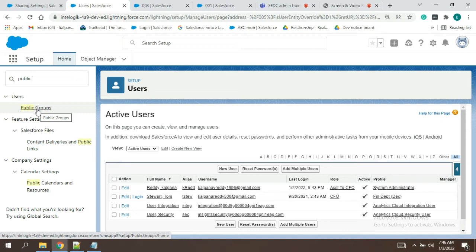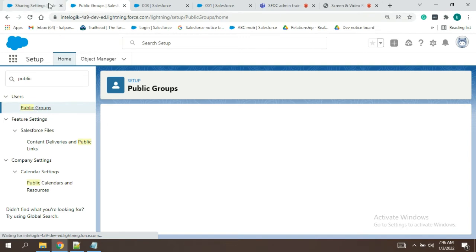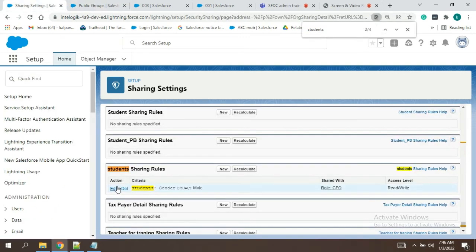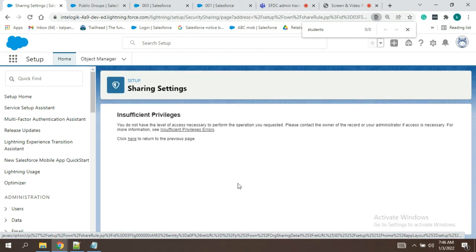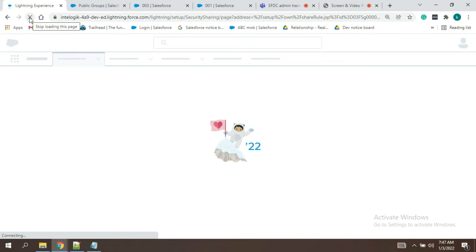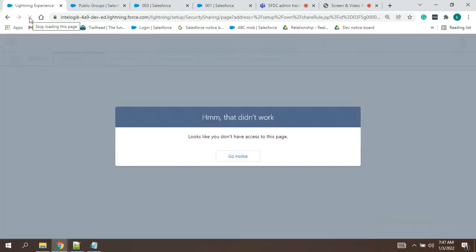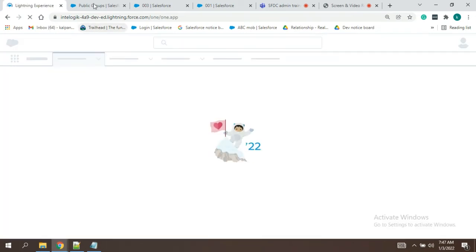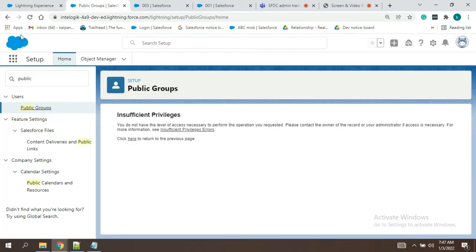Where to use it, you got to know by this time. In the sharing rules, we can utilize this. Okay, I'm in Tom's profile, I think so. Okay, Tom, I am thinking.